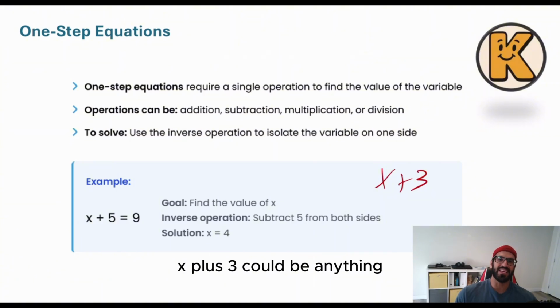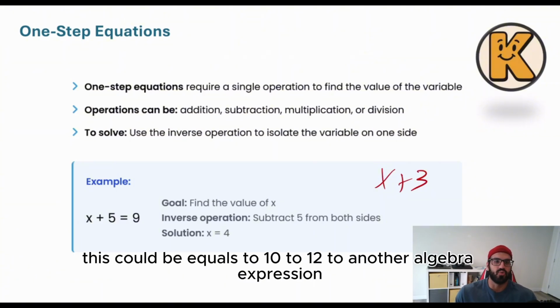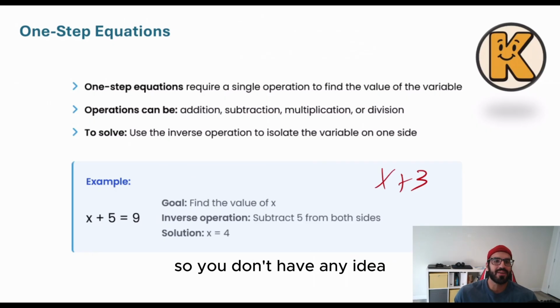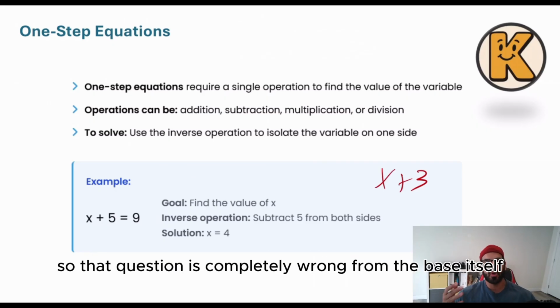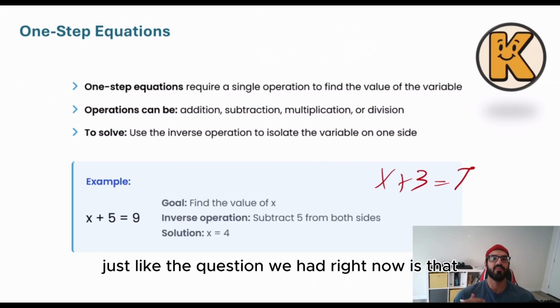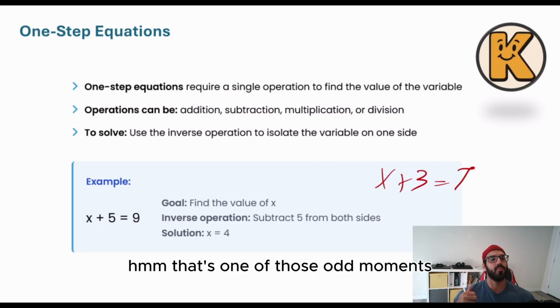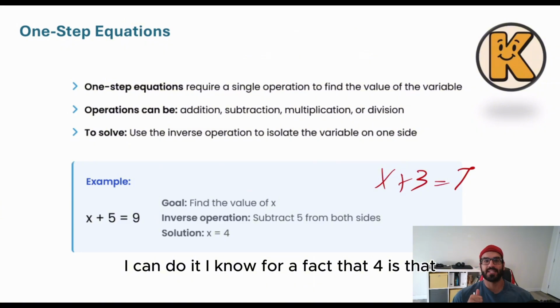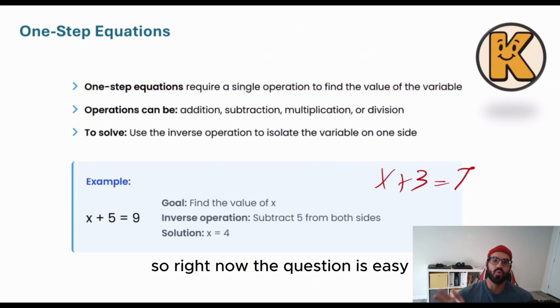X plus 3 could be anything. This could be equal to 10, to 12, to another algebraic expression. So you don't have any idea. So that question is completely wrong from the base itself. But if I tell you that x plus 3 is equal to 7, just like the question we had, right now I say that, that's one of those aha moments. I can do it. I know for a fact that 4 is there. So right now the question is easy.